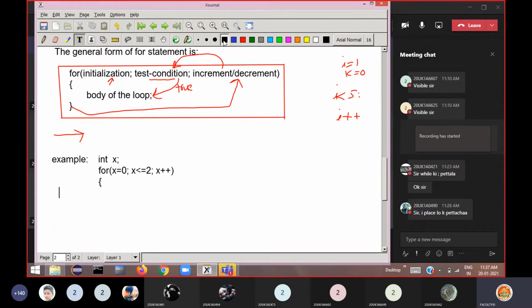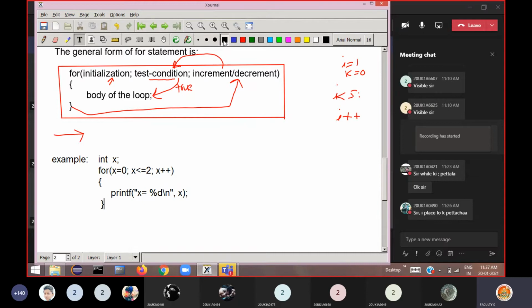If this is true, what we need to execute is to just print the x value here. So then printf("x is equal to %d\n", x). Then close the loop here.